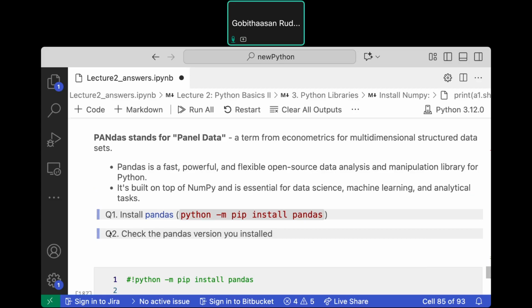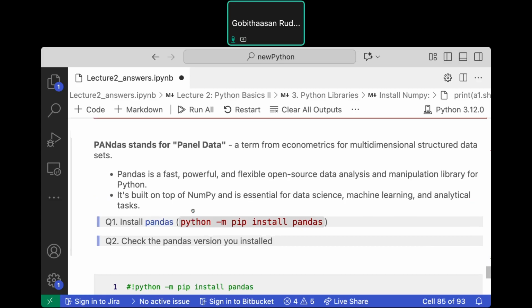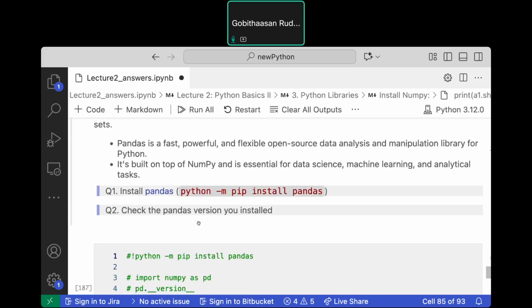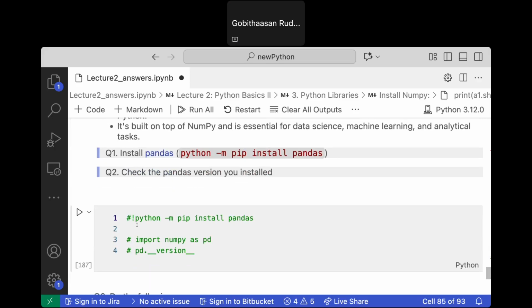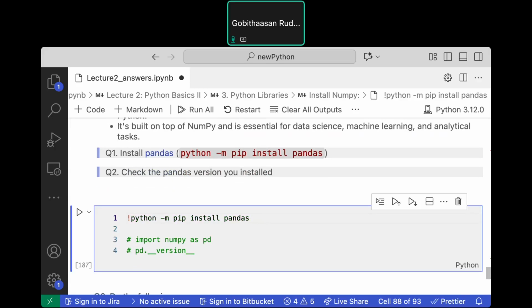Now try installing pandas. Pandas is another package. Pandas stands for panel data. Panel data means the data that you see in your Excel file, all those tables. So install now. How to install? This is how you install: python -m pip install pandas. It's the proper way. If you want the short form, you can just do pip install pandas.